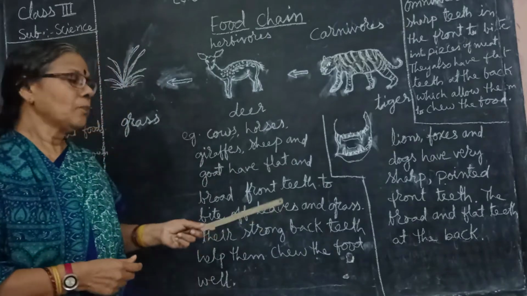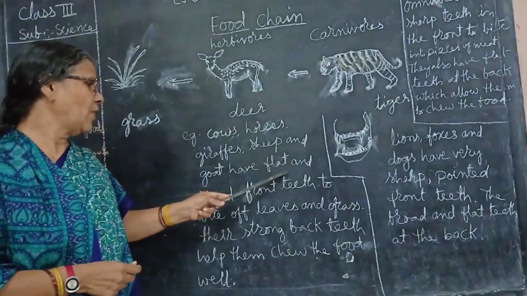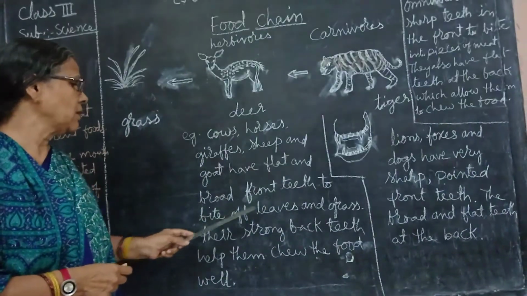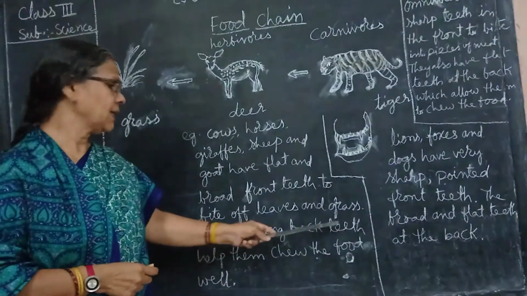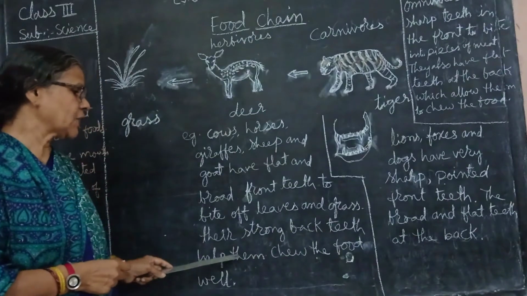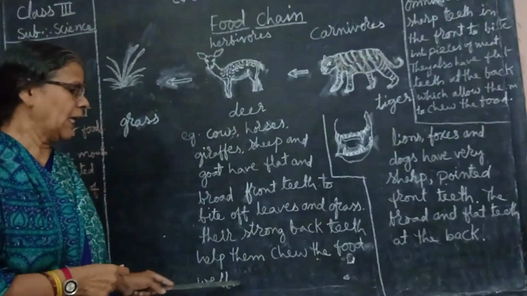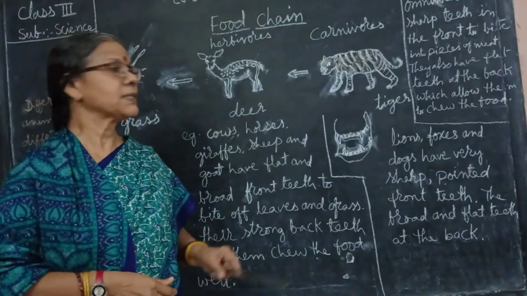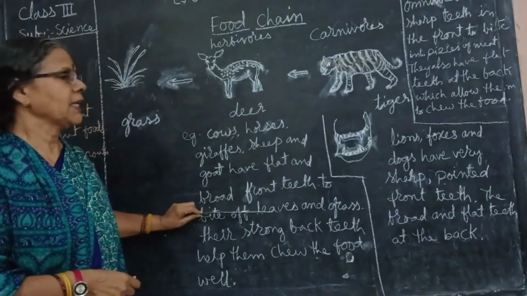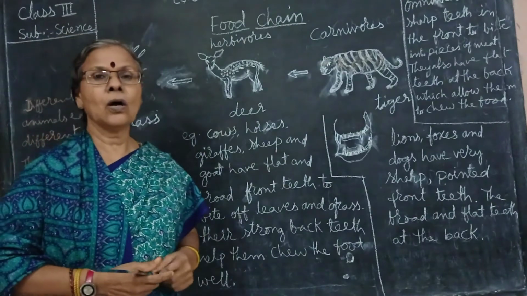They have flat and broad front teeth to bite off leaves and grass. The strong back teeth help them chew the food well. So this is how the herbivore animals use their teeth.